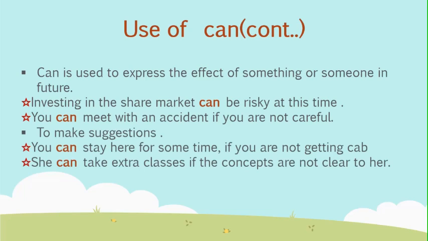One can give suggestions with can. You can stay here for some time if you are not getting a cab. It means it is my suggestion that you should stay or wait here for some time, then it will be easy for you to get a cab. She can take extra classes if the concepts are not clear to her. It is my suggestion that she should take extra classes to get a better understanding of concepts.